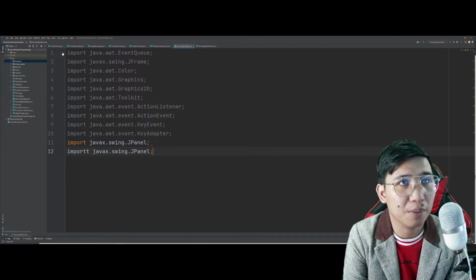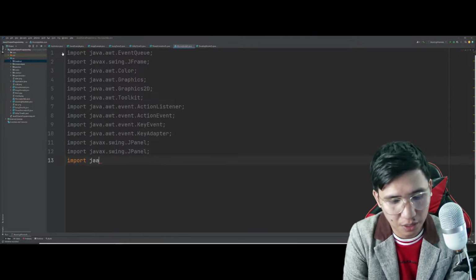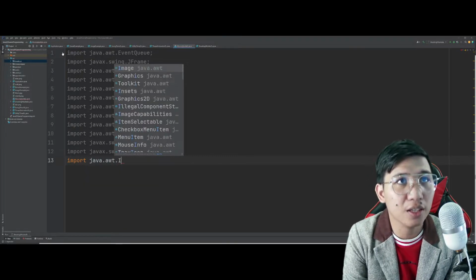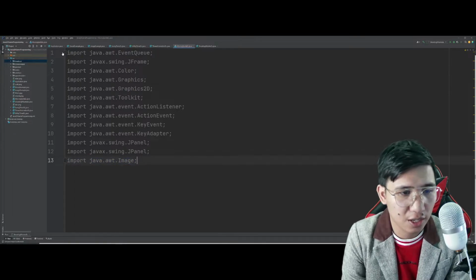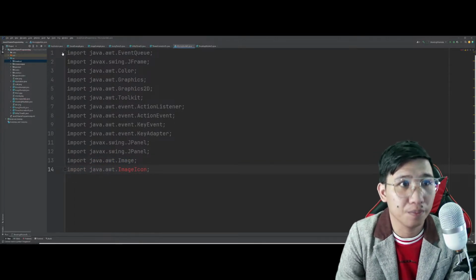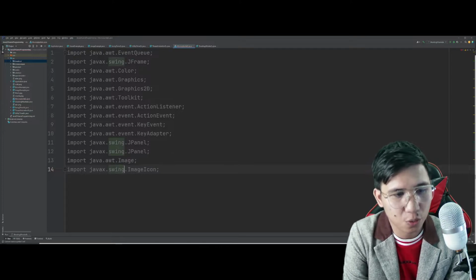Okay. Yung Timer muna tayo. Tapos, si Image. Import java.awt.Image and si ImageIcon. Oh, hindi pala java.awt yan. Hindi pala Java dito. Javax.swing.